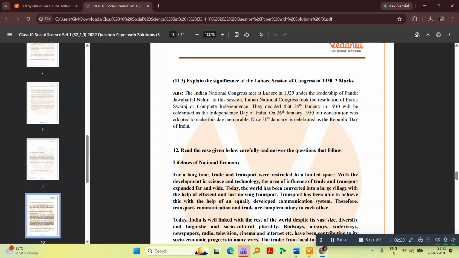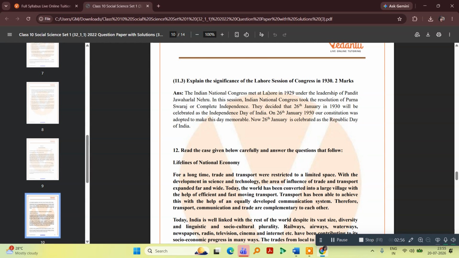In the session, the Indian National Congress took the resolution of Purna Swaraj or complete independence. They decided that 26 January 1930 would be celebrated as the Independence Day of India. On 26 January 1950, our constitution was adopted to make this memorable. Now, 26 January is considered the Republic Day of India.